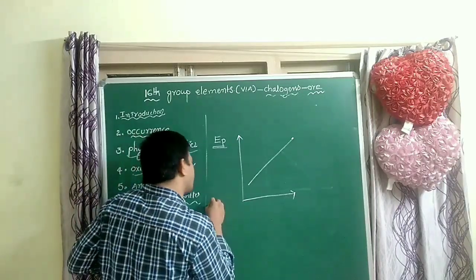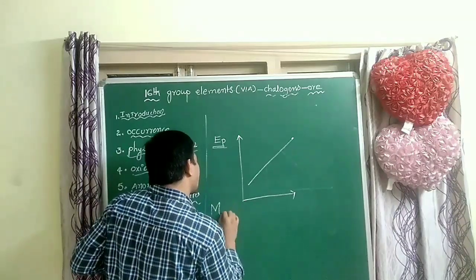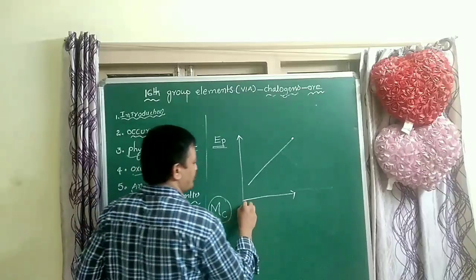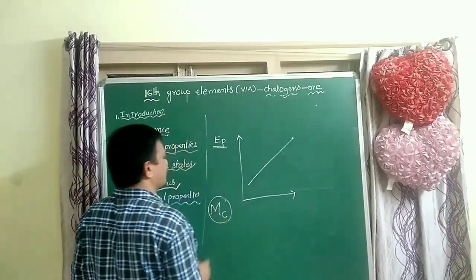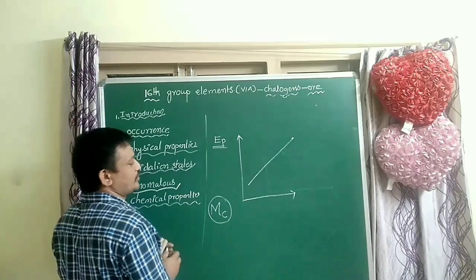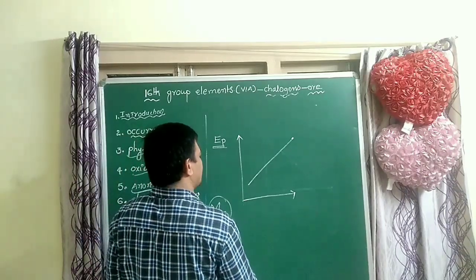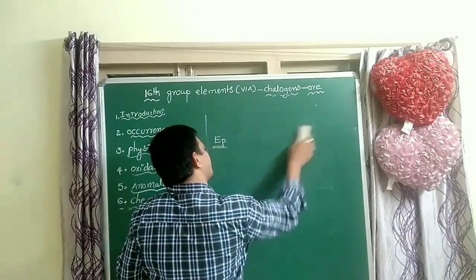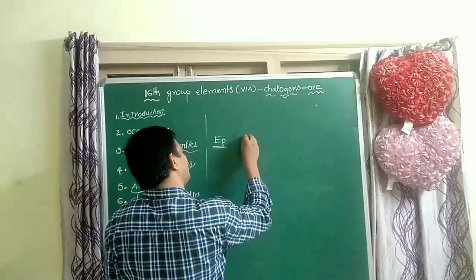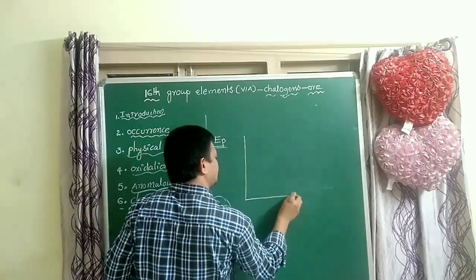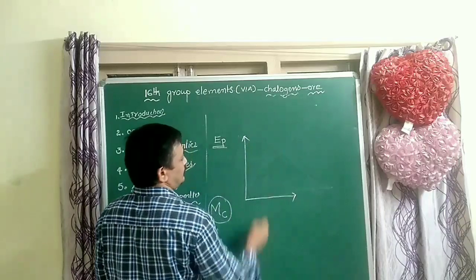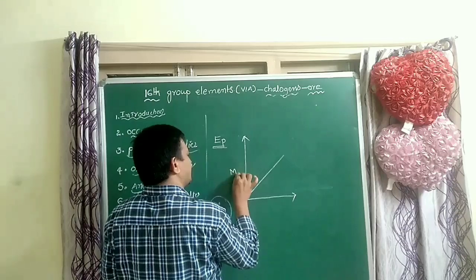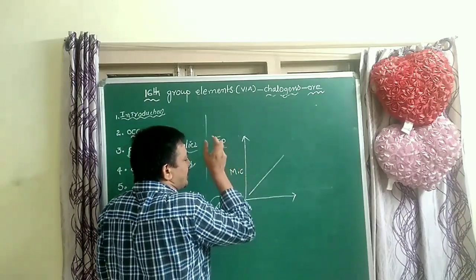Electropositivity increases, and metallic character also increases from top to bottom. Non-metallic character decreases.